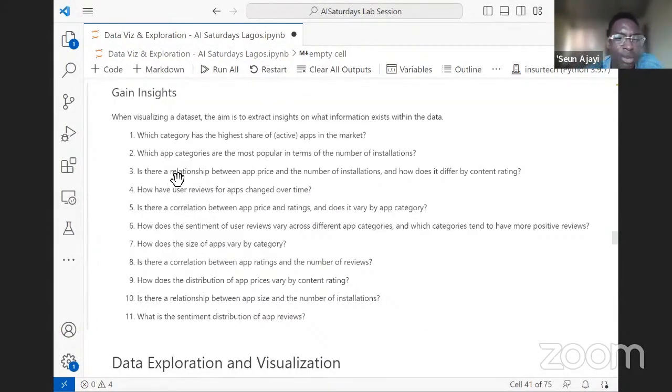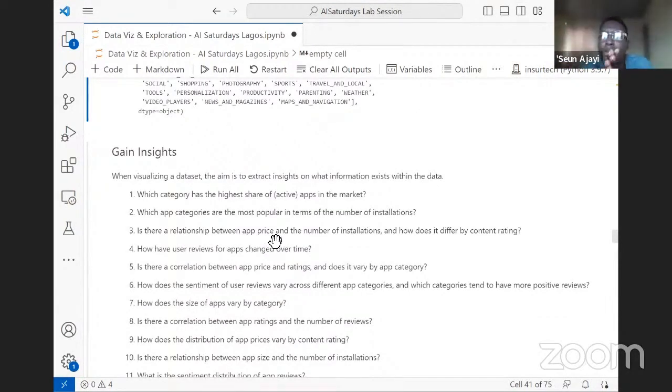We also want to check, is there a relationship between the price of an app and the number of installations? Is it that people don't download apps that are extremely expensive, or people want free apps like myself, and I speak on behalf of myself and many others.